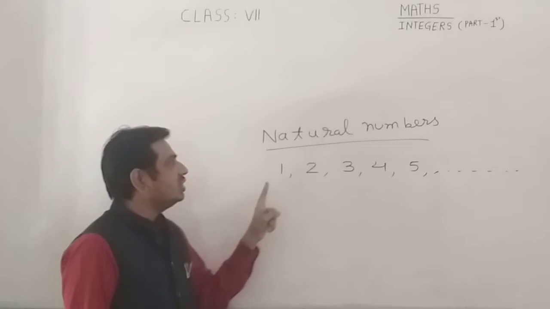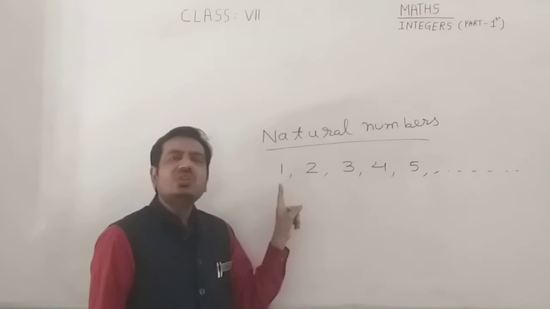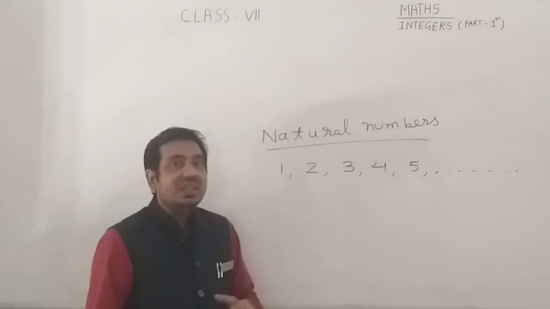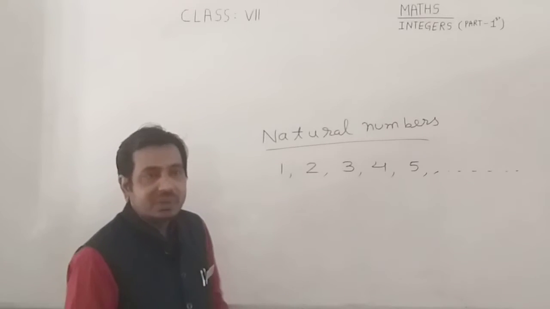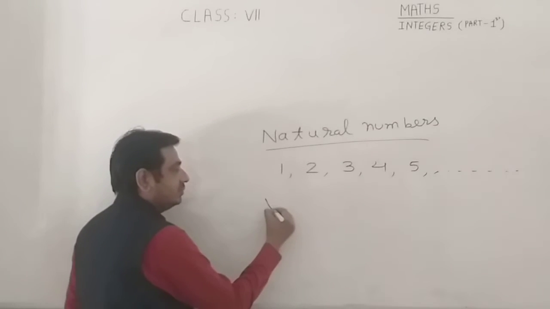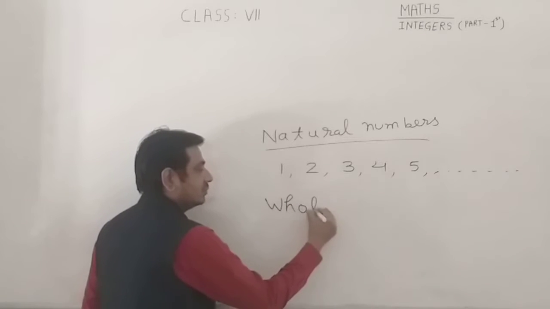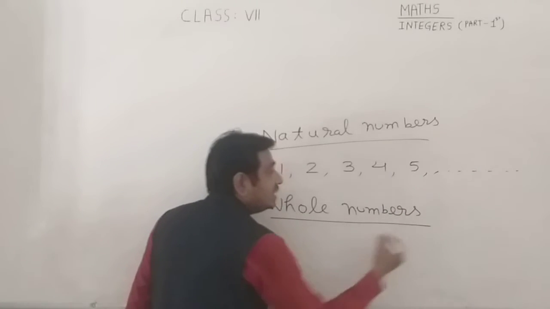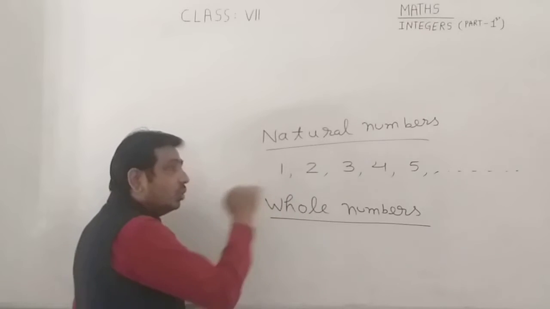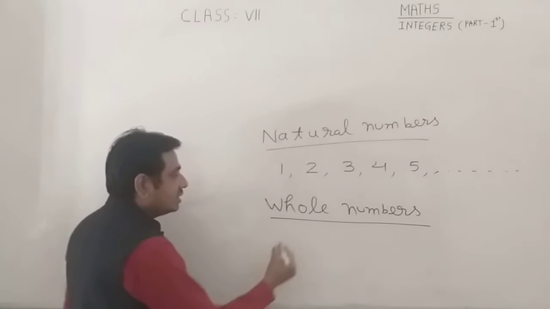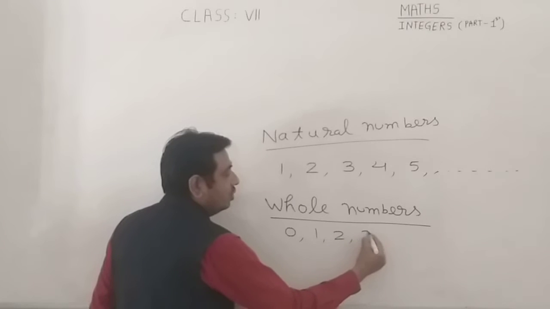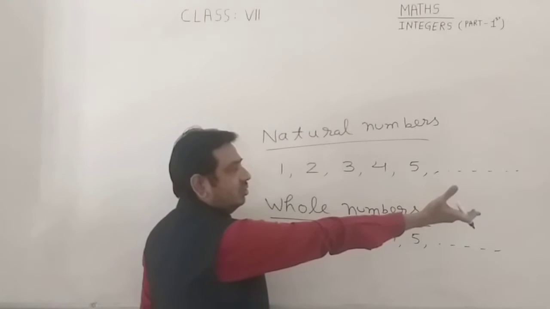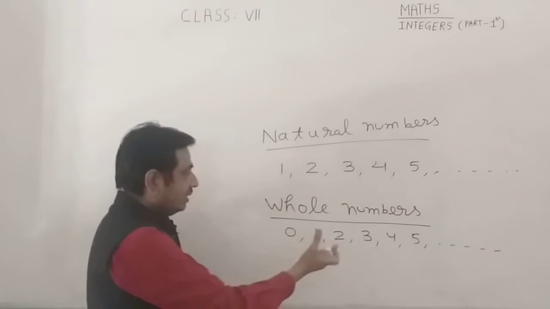Class, if you watch clearly, 0 is not here. If we add 0 in this group, then we get a new system of numbers which are called whole numbers. What are whole numbers? If we add 0 in this group, then we get whole numbers: 0, 1, 2, 3, 4, 5 up to infinite. We don't know where its end point is. These are the whole numbers.